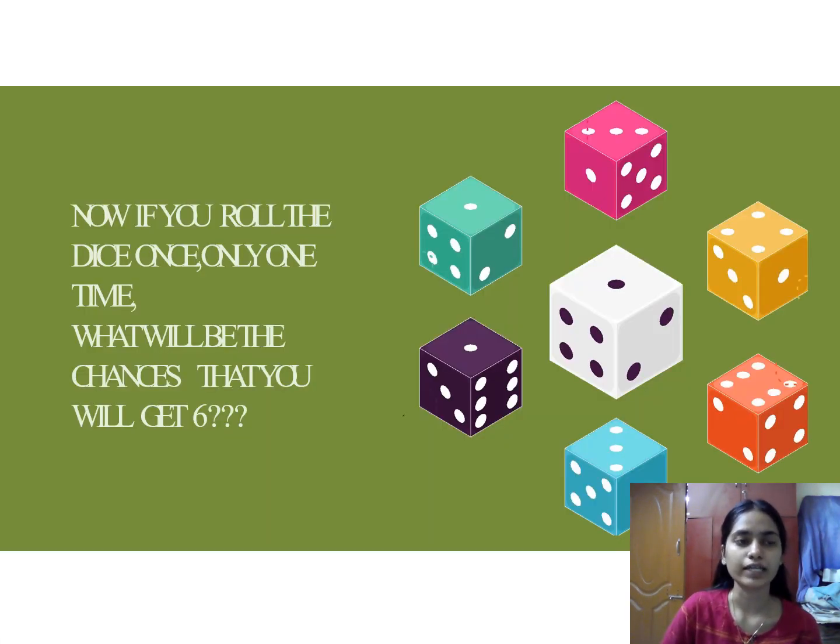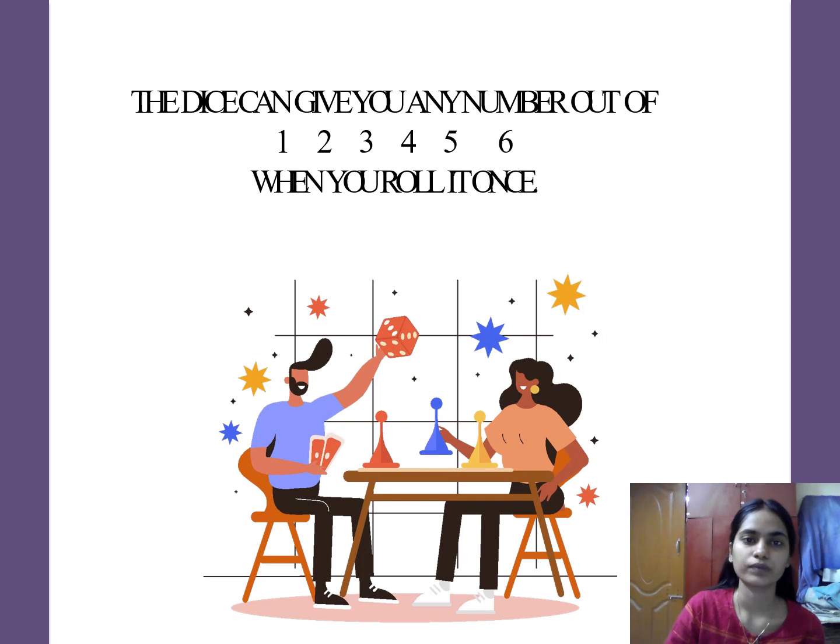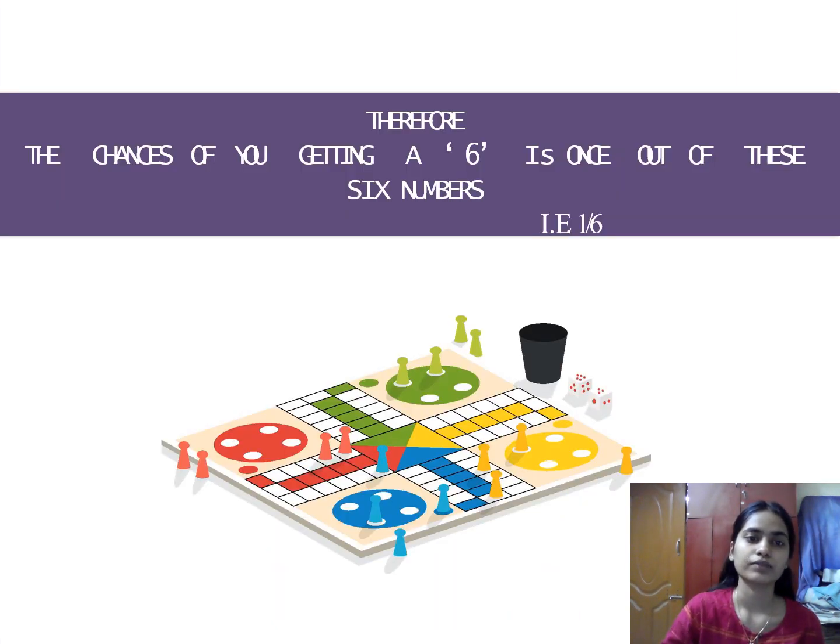Now, if you roll the dice only one time, what will be the chances that you will get 6? The dice can give you any number out of 1, 2, 3, 4, 5, 6 when you roll it once. Therefore, the chance of getting 6 is 1 out of these 6 numbers, that is 1 by 6. So we are going to do it only once. When you roll it, you will get any one number. So the probability of getting 6 is 1 by 6.